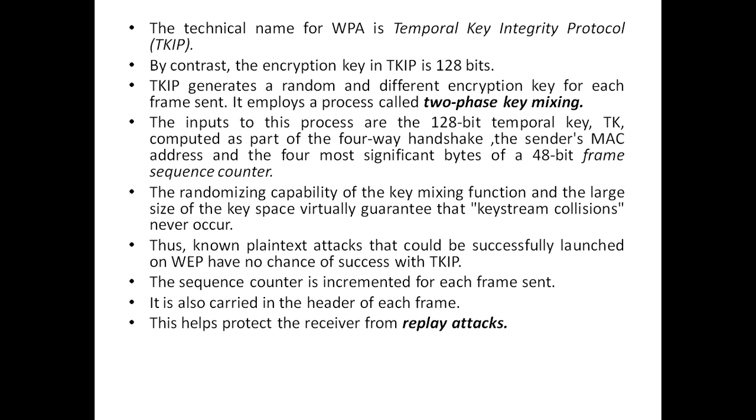So this TKIP stands for Temporal Key Integrity Protocol, which is 128-bit. The TKIP generates a random and different encryption key for each frame sent. It employs a process called two-phase key mixing. The inputs to this process are the 128-bit temporal key computed as part of the 4-way handshake, the sender's MAC address, and the 4 most significant bytes of a 48-bit frame sequence counter.